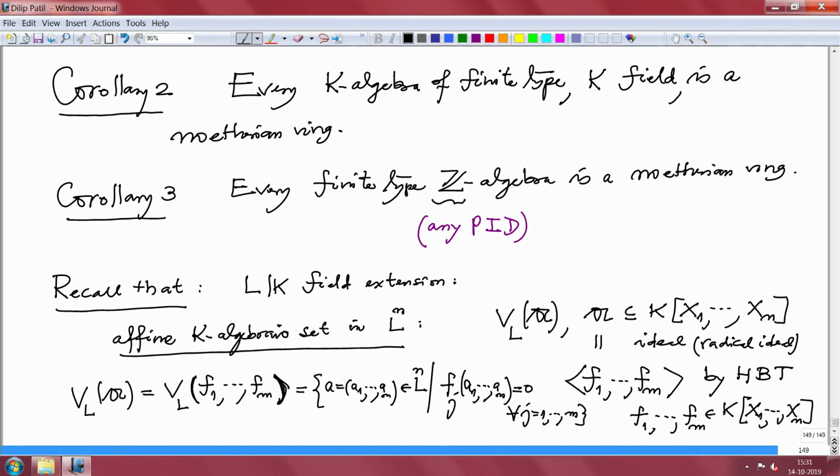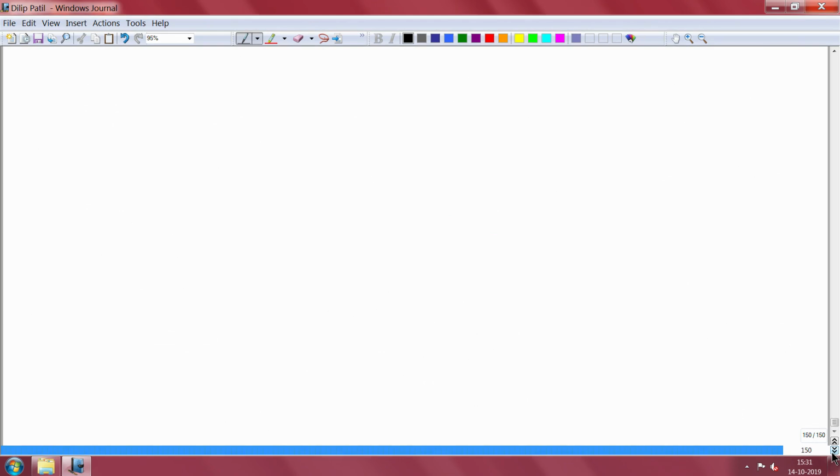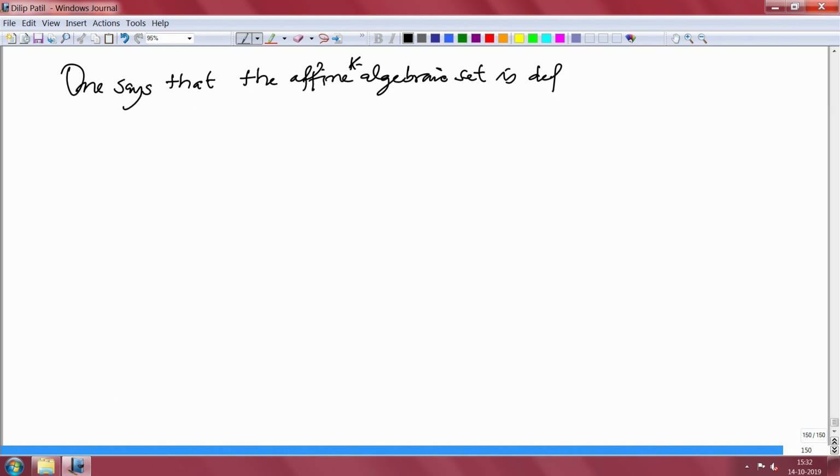So, sometimes you will also see in classical algebraic geometry books that one says that the affine K algebraic set is defined by this equation F1 equal to 0, etc., Fm equal to 0.